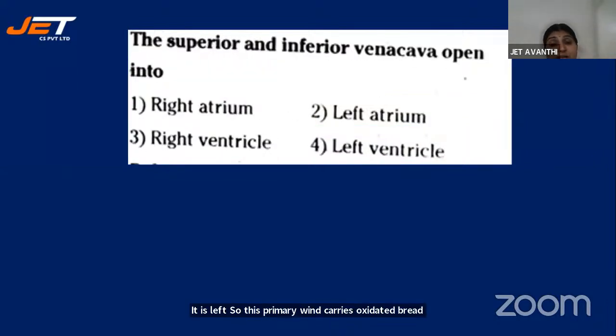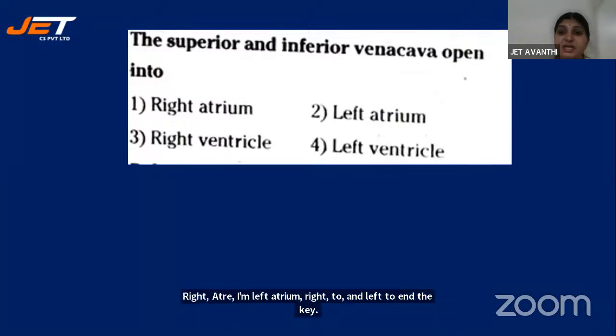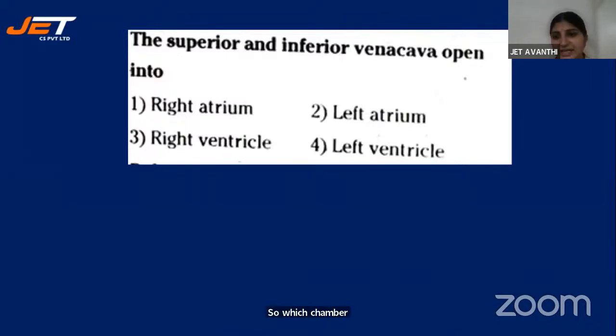Then superior and inferior vena cava open into which chamber of the heart? Vena cava is nothing but the collection of veins which carry deoxygenated blood. So they will be opening into which chamber of the heart? Right atrium, right ventricle, or left ventricle. So which chamber receives deoxygenated blood? That is the answer actually. Answer, children?